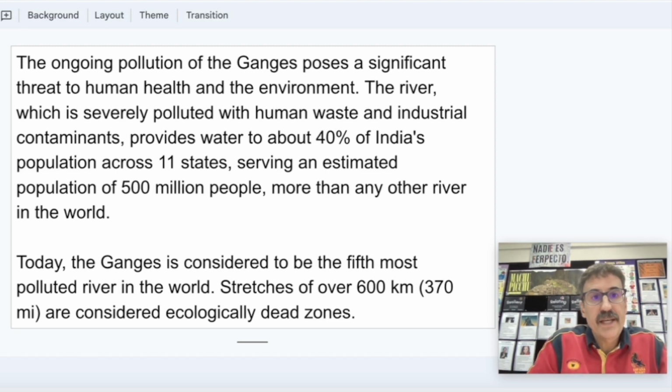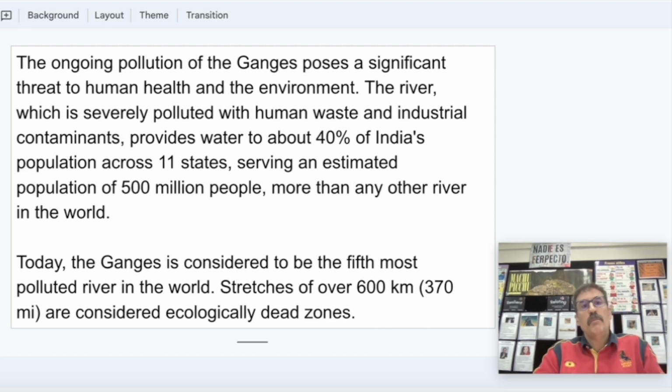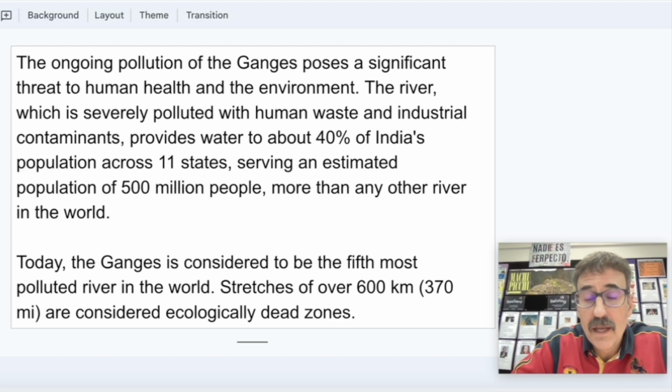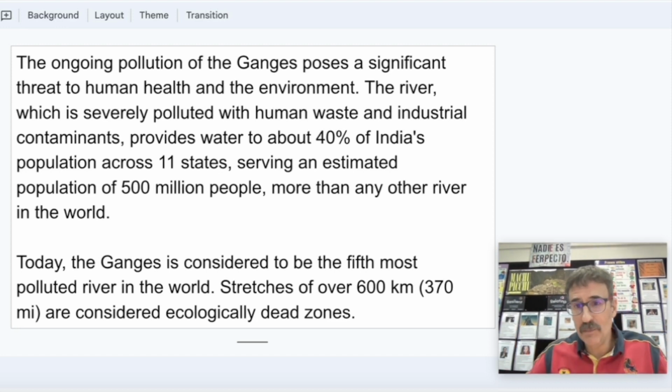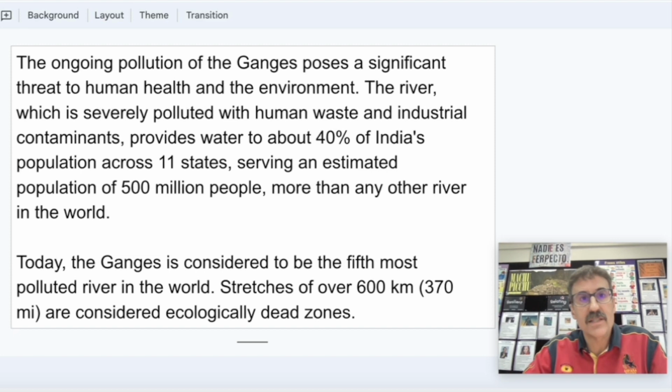The river, which is severely polluted with human waste and industrial contaminants, provides water to about 50% of India's population across 11 states, serving an estimated population of 500 million people, as we mentioned, more than any other river in the world. Today, the Ganga River is considered to be the 5th most polluted river in the world. We say that it is 2,700 kilometers, and 600 of them are considered ecologically dead zones, what is a disaster.